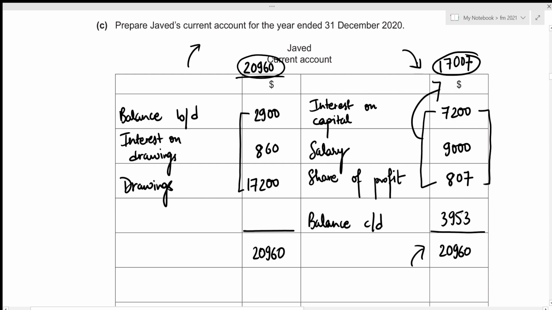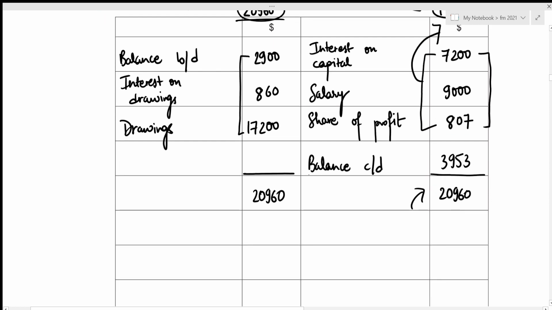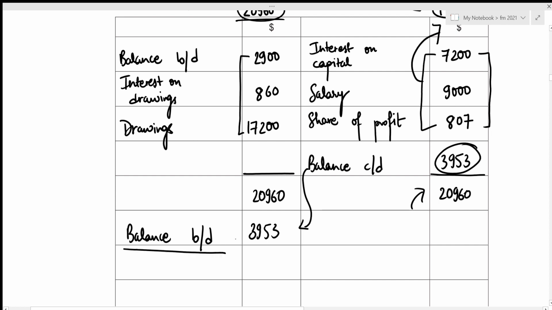And this will act as the opening balance for next year. So we need to write it down as well on the opposite side. So that's balance brought down with the same amount of 3,953. And since the opening balance of the current account is on the debit side, this means that this is the amount that Javed owes to the partnership rather than receiving it. Okay, now this concludes the current account as well as the third part of this question. Now we can move towards the fourth one.